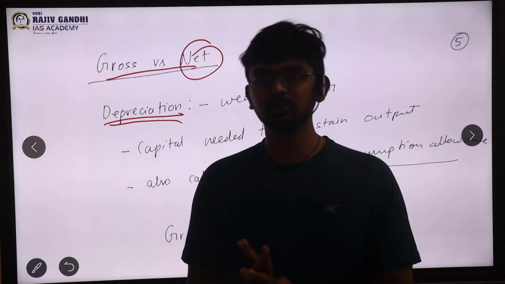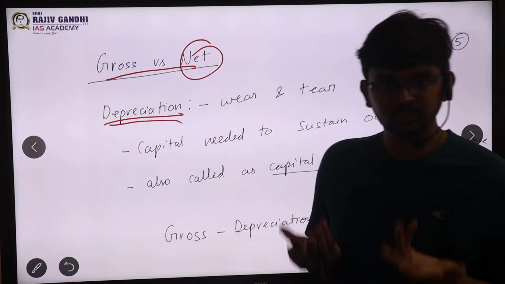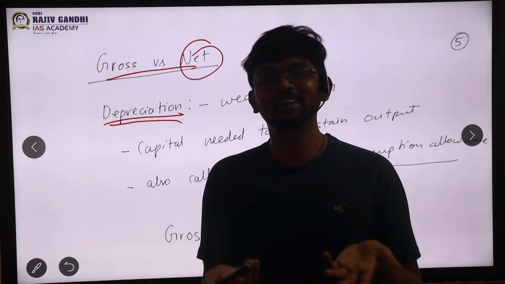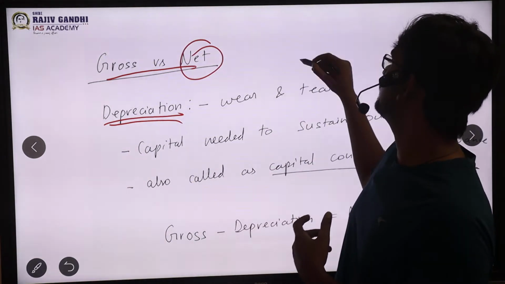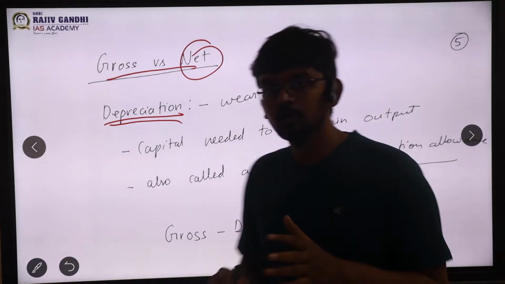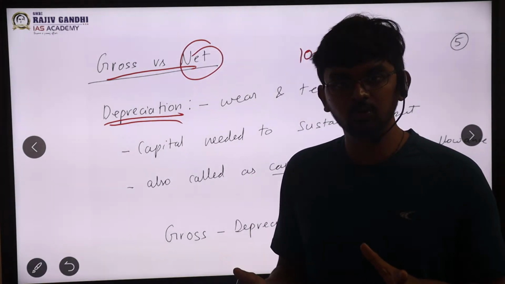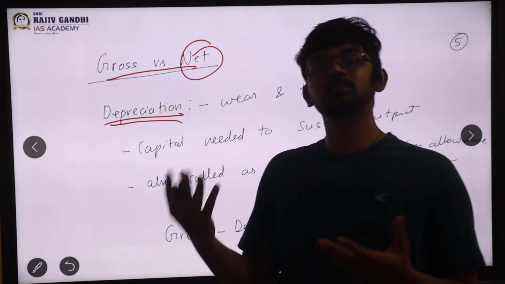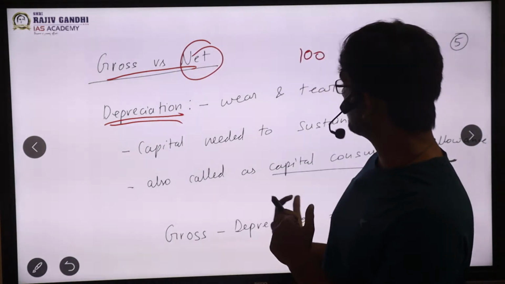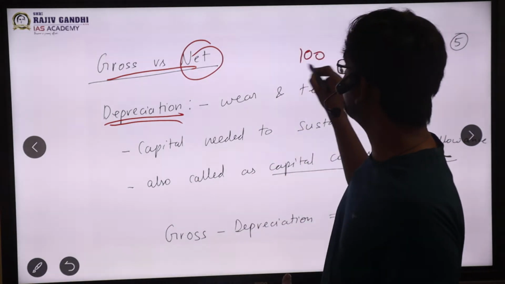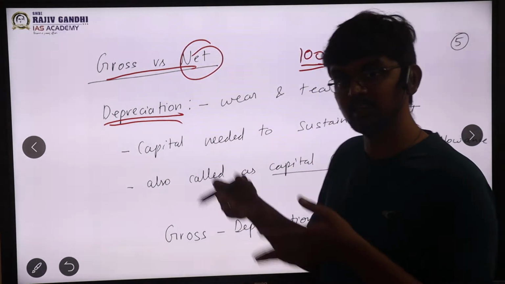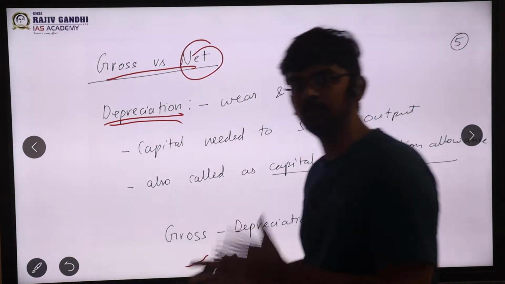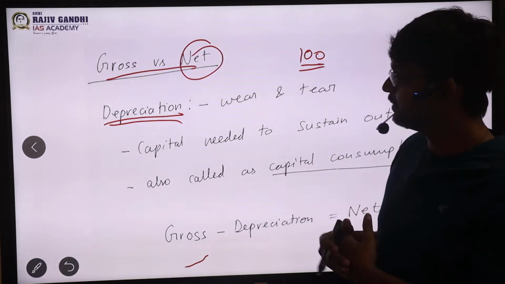To understand depreciation, I will take an example. I am teaching, so this is a service I am providing. Let's say that 10 people are watching, and they are paying 10 rupees fees. So essentially I am earning 100 rupees out of this service. But to earn this 100 rupees, I need this TV or computer, sir. Let's say for a fact this will last only for 1 year. So if I have to keep earning this 100 rupees this year and next year and the next, I need to buy a TV like this every year, because this life is 1 year.